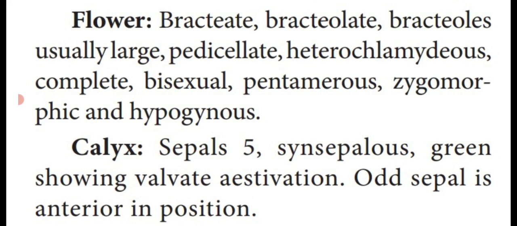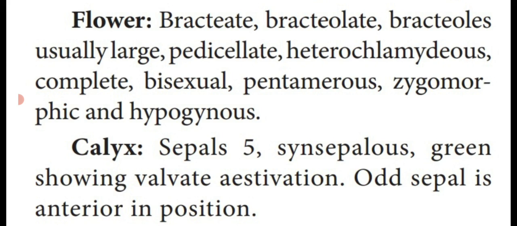Pentamerous: petals are arranged in 5, that is said to be pentamerous. Penta means 5, merous means arrangement of the petals of the corolla. Zygomorphic: we can divide the flower at one median plane into two equal halves with equal floral parts. Hypogynous: the gynoecium is located at the top, and the other floral whorls arise at the base of the gynoecium.